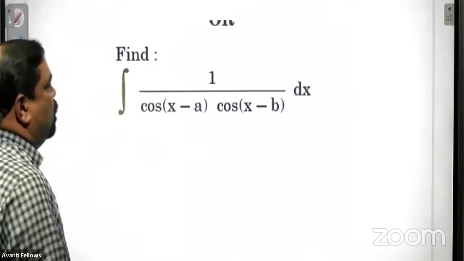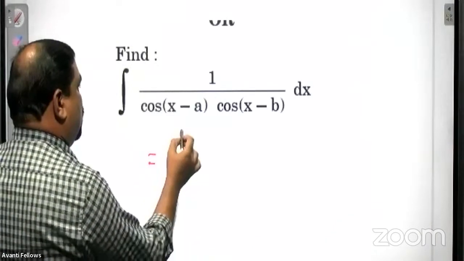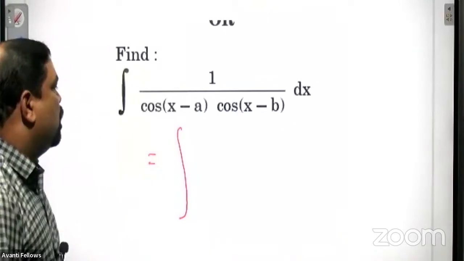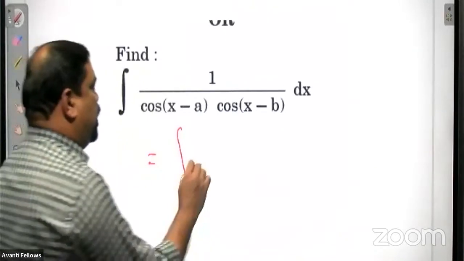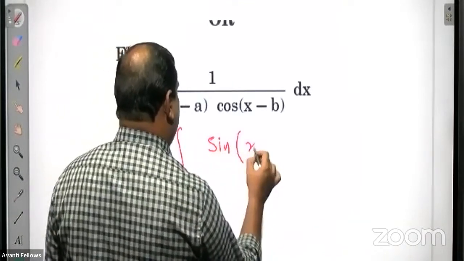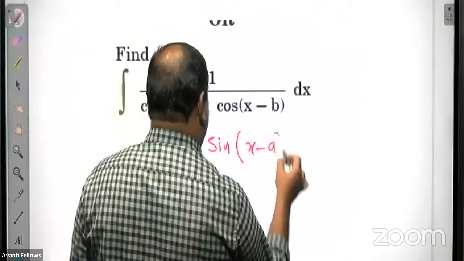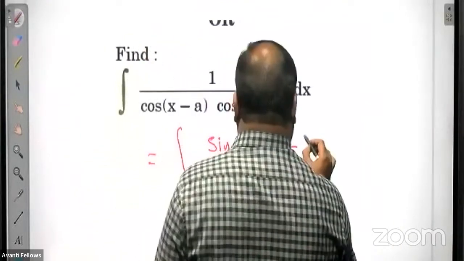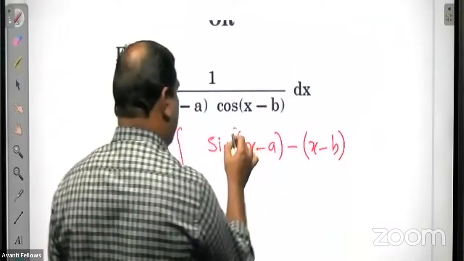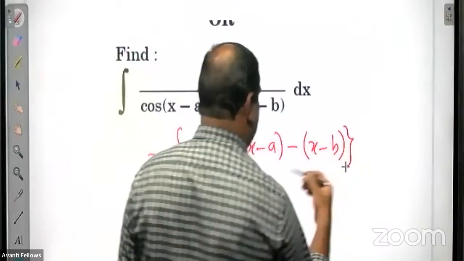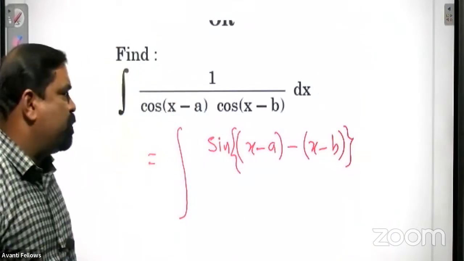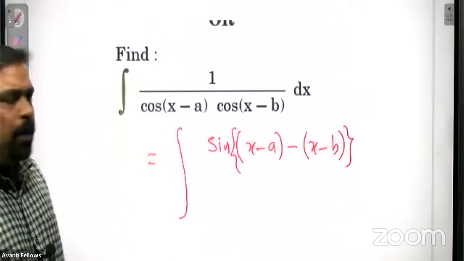So what we have to do is introduce a term in the numerator. So I write the numerator as sin(x minus a) minus (x minus b). Or you can write the reverse way also, it doesn't matter.